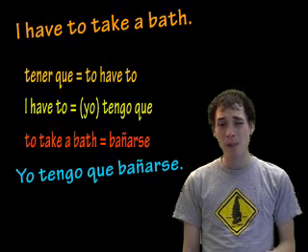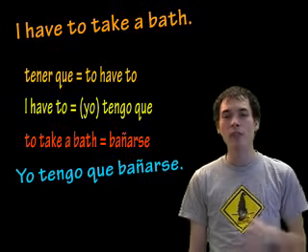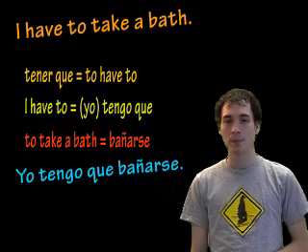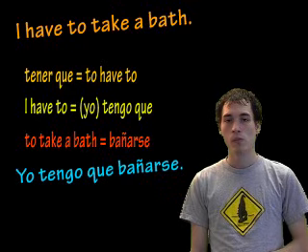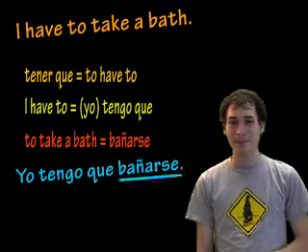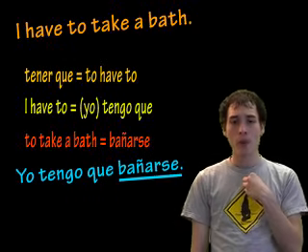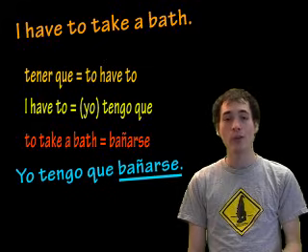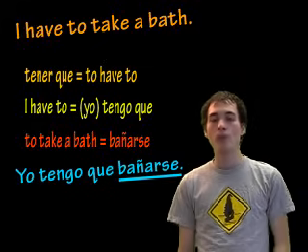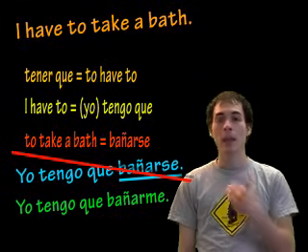There's only one problem with this. Going along with what you've been learning about the reflexives, just pause the video and see if you can figure out what the problem with this sentence is. Okay, if you guessed it, something's wrong with bañarse. You're right. It is. Because I'm speaking in the yo form, I'll have to change the se to the reflexive pronoun that goes with yo. Me. So it becomes yo tengo que bañarme. I have to bathe myself.